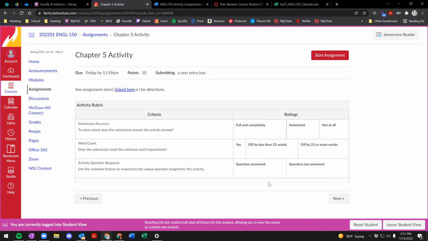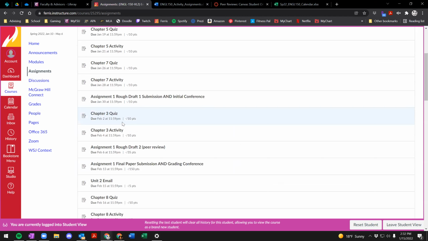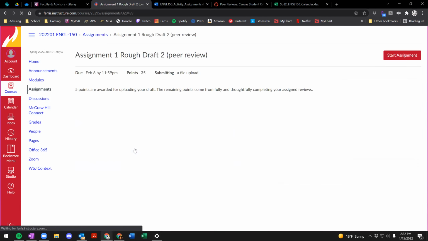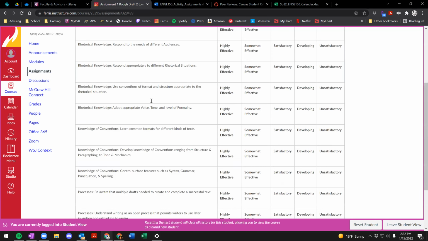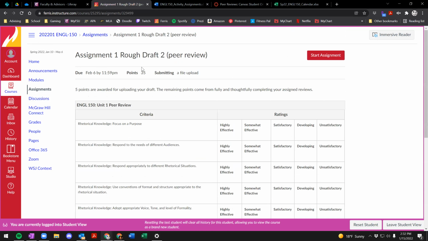And this will be especially true when you're sitting down and you are actually doing peer review, because the peer review rubrics are substantially more sophisticated and there is a lot more information that you are answering. And this is directly connected to the grading rubric. And I know that this is a little bit in advance, but I do want to take the time to point out the fact that all of the detailed descriptions for what each one of these criteria means is linked from the course syllabus.